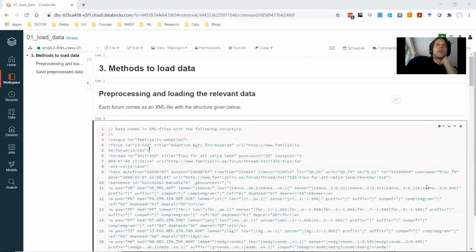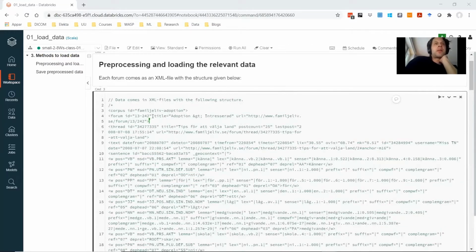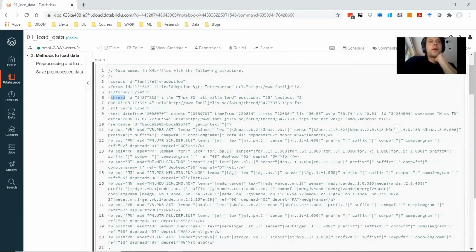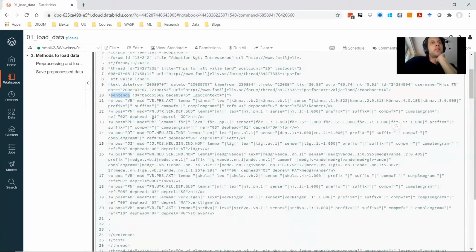Once the data has been downloaded, we want to pre-process it and load it so we can use it for our models. The data is in an XML file, and the structure looks like this. So we have a corpus, which consists of forums. Each forum consists of some threads, and each thread consists of sentences. And in the sentence, we can find the words.